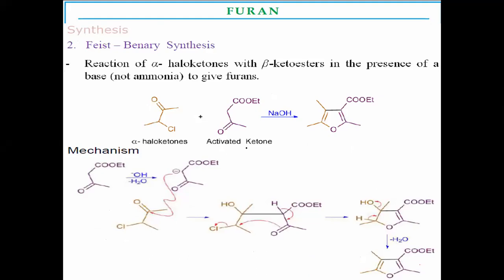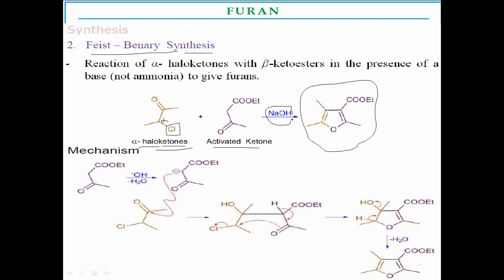The second synthesis is the Feist-Benary synthesis. This is another synthesis to prepare substituted furans. The starting material for this Feist-Benary synthesis is an alpha-haloketone. Here the ketone is the primary functional group. From the ketone, this is the alpha carbon atom, and on the alpha carbon the halogen is substituted. This alpha-haloketone reacts with activated ketones in presence of a base.